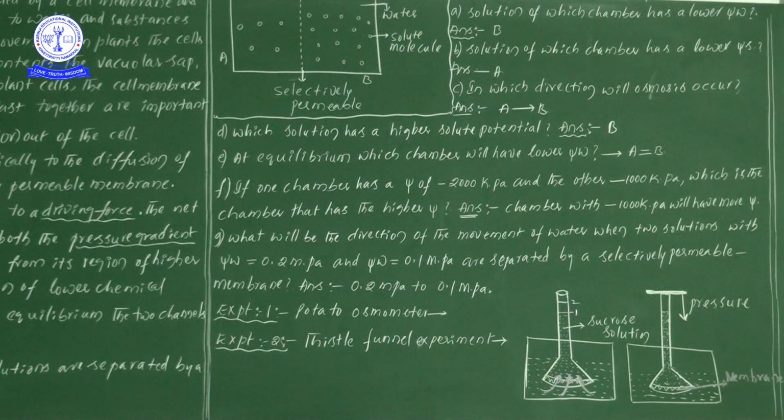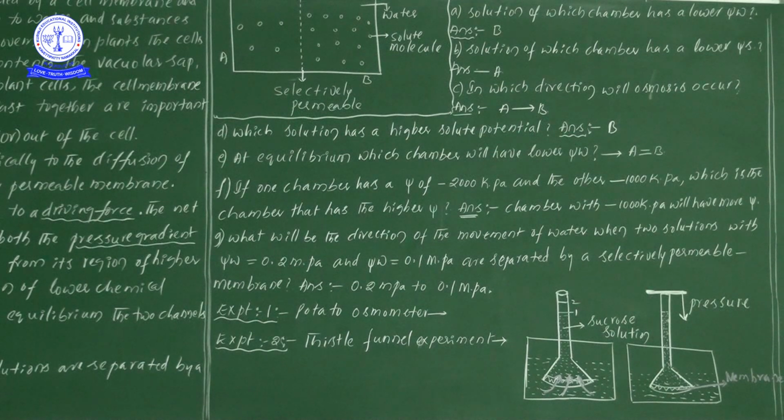Two chambers we took. One chamber's water potential is 0.2 and the other chamber's is 0.1. From a comparison point of view, where do we find more water potential? The chamber with 0.2 megapascals is the bigger one.